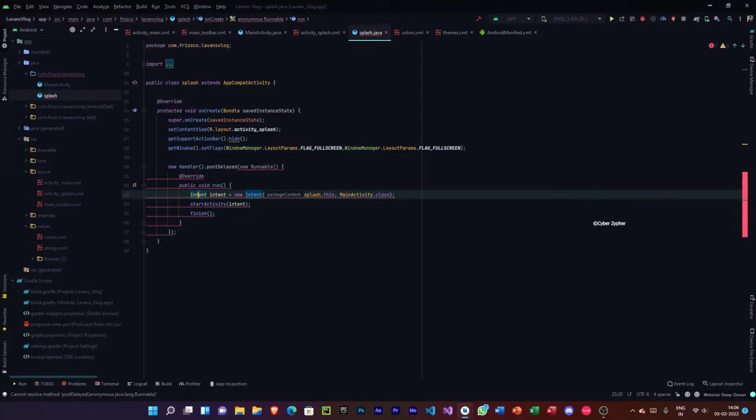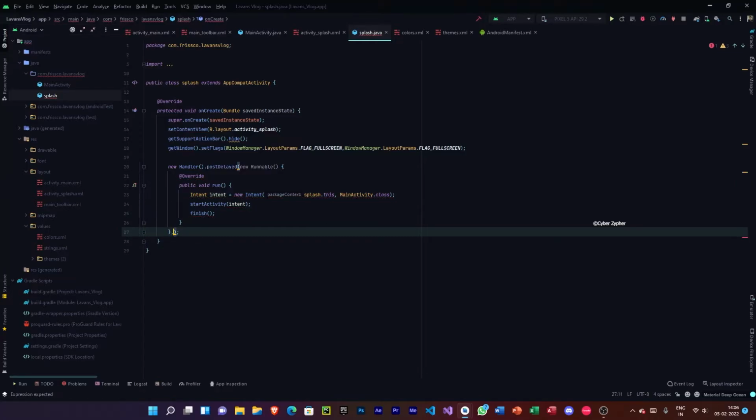So here in the start activity, I placed the intent, which means this process will happen after opening the splash screen, and then I added finish, which means this whole screen will be completed on this finish call. So now let's go ahead and type how many seconds it should appear.